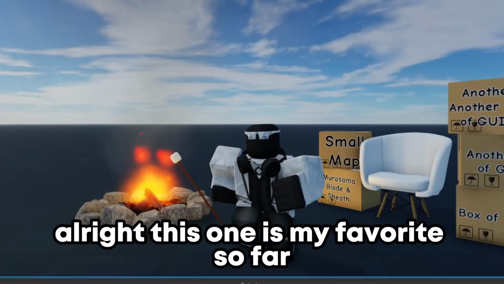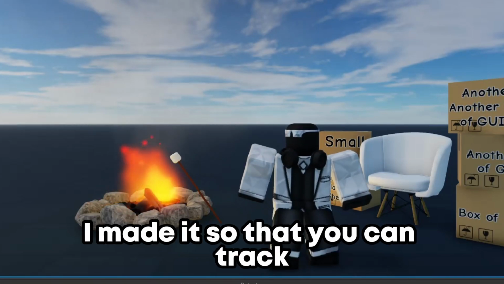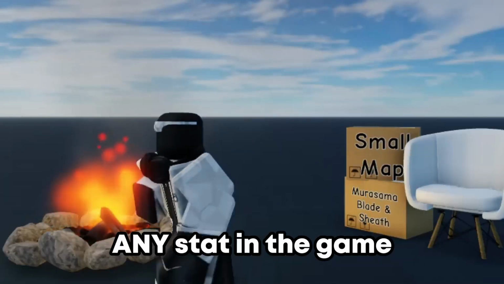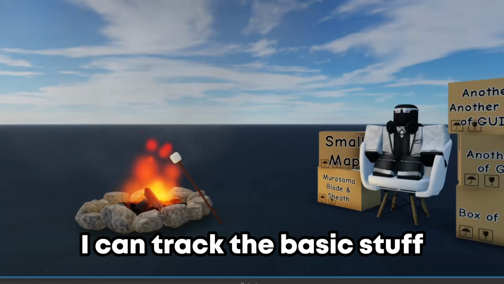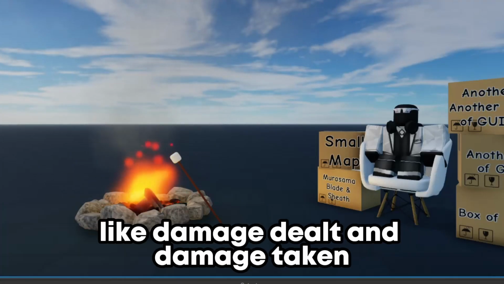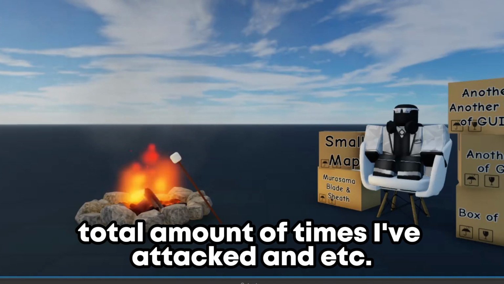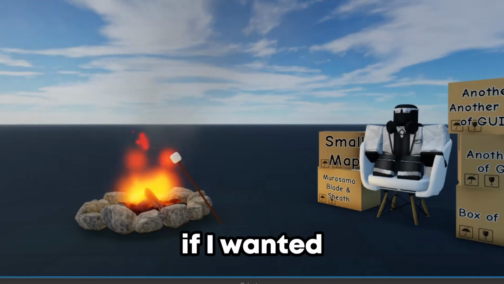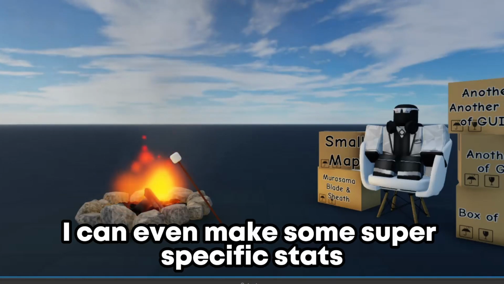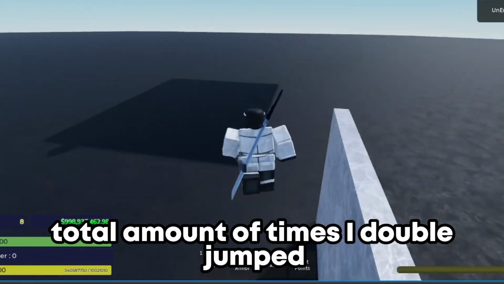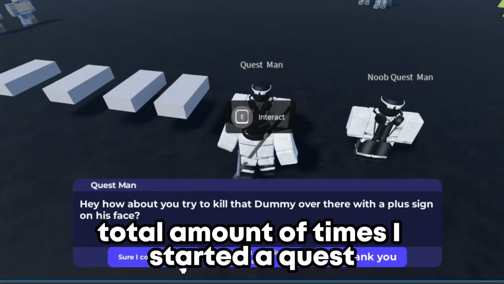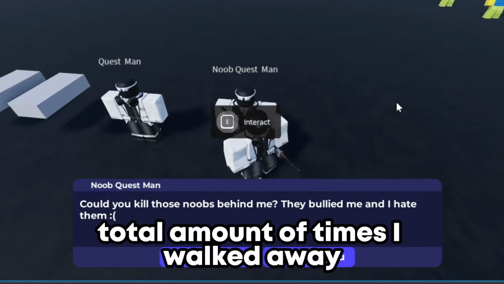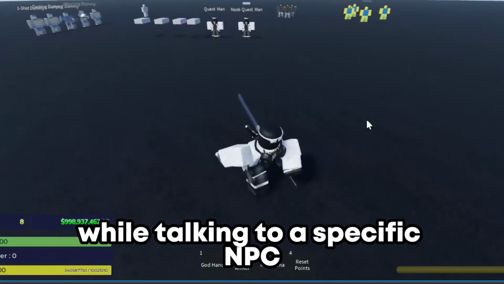Alright, this one is my favorite so far. Reason being is that I made it so that you can track any stat in the game. I can track the basic stuff like damage dealt and damage taken, total amount of times I've attacked, and etc. But if I wanted, I can even make some super specific stats, like total amount of times I double jumped, total amount of times I started a quest,